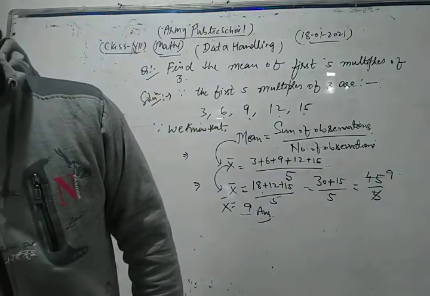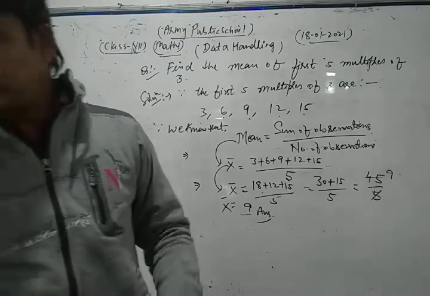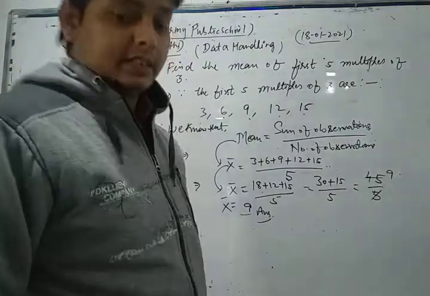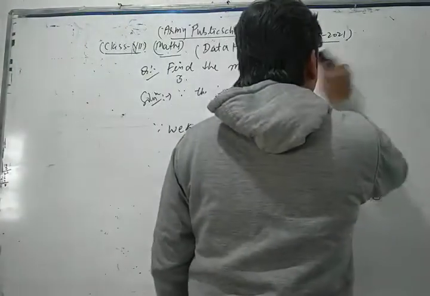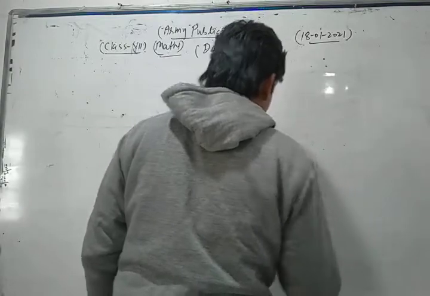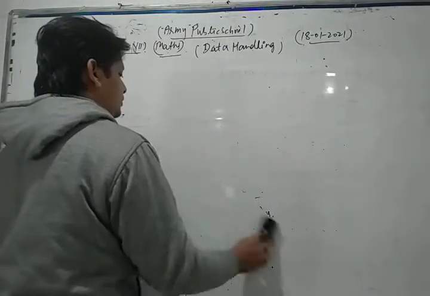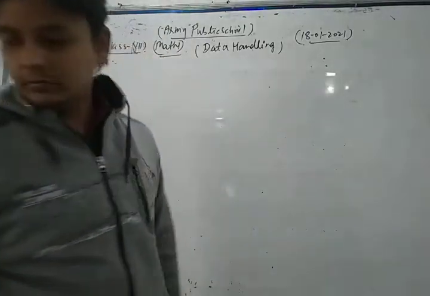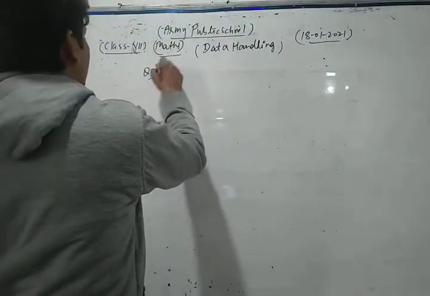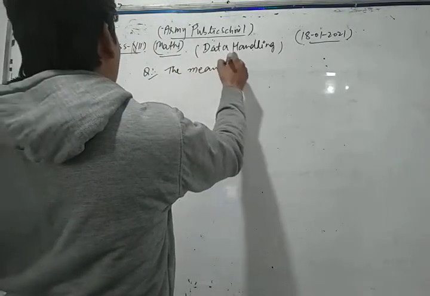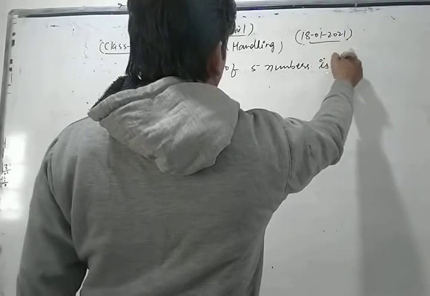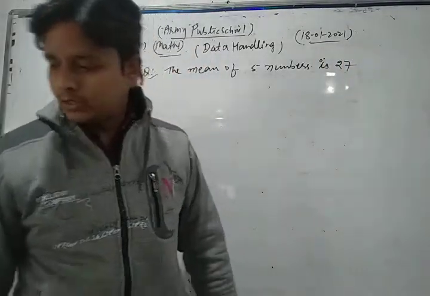Now, dear students, we take one more question based on mean. Let's see. The question is, the mean of 5 numbers is 27.